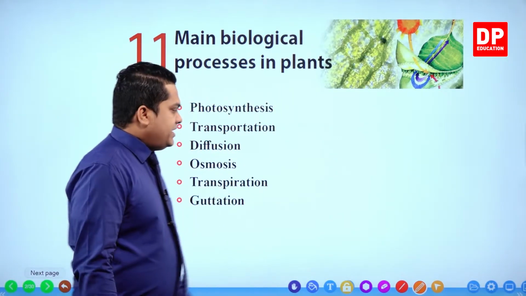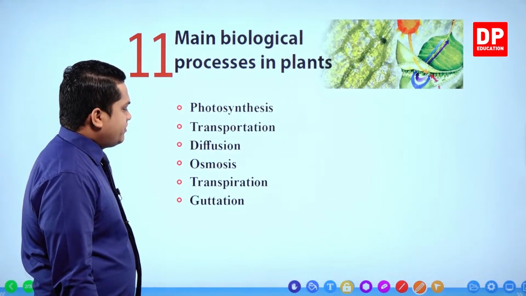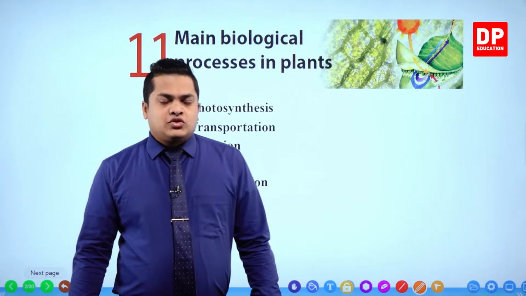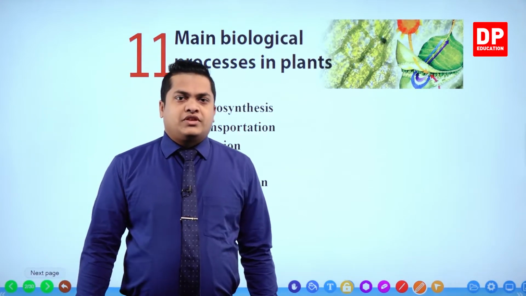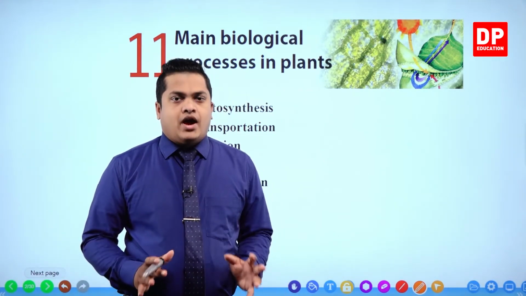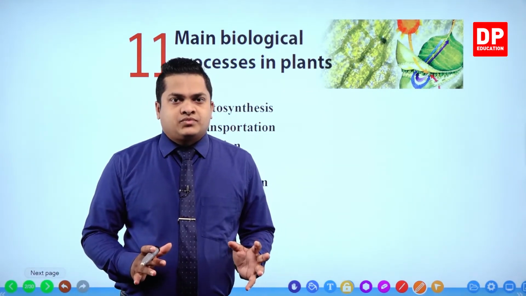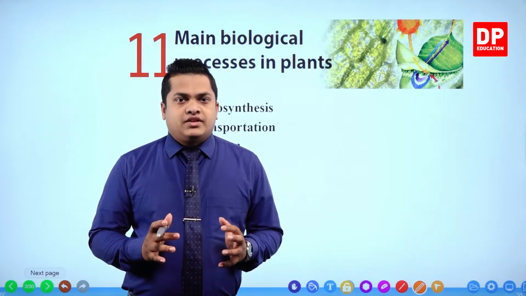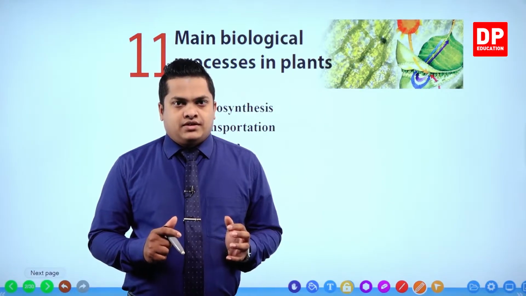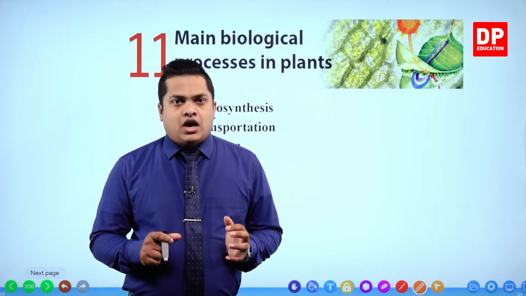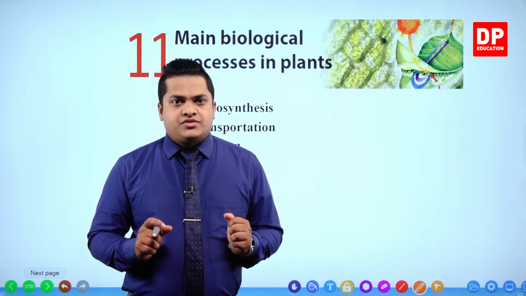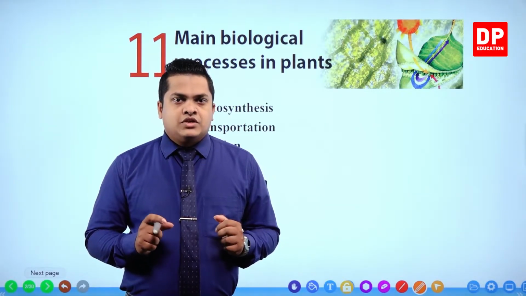Then after that, we'll be discussing the process of transpiration. I think you know about transpiration right now. Under the diversity of plants lesson, we already discussed how the transpiration process occurs.